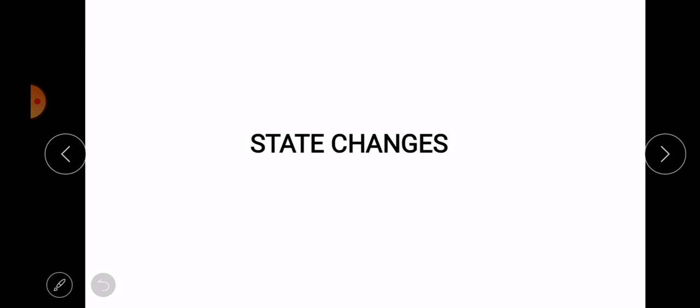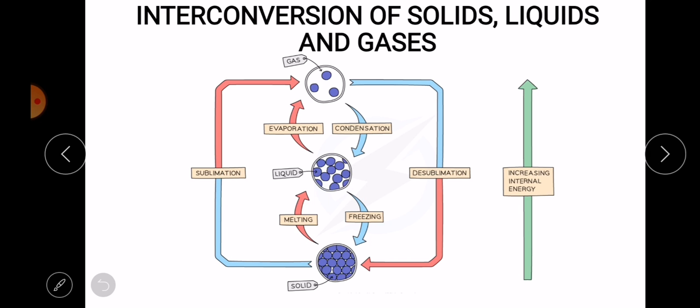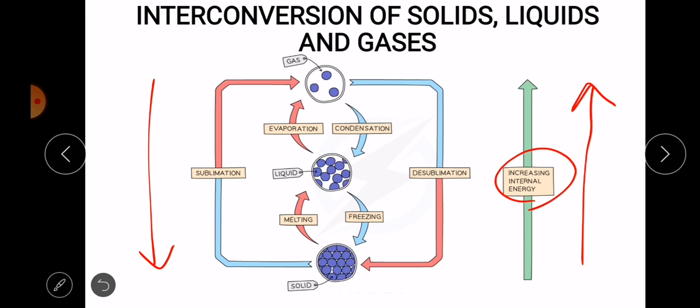All right. Now I want us to look at the changes that occur in states, as matter changes from one state to another. So here is the interconversion of solids, liquids, and gases. You can see as we move up, the heat energy increases, and as we move down, the heat energy is going to decrease. Okay, so let's start with the downward movement.